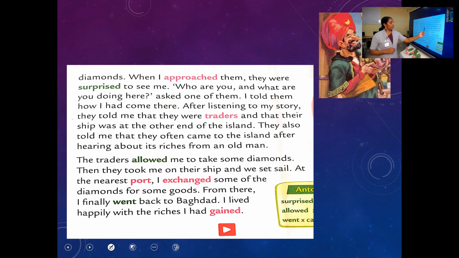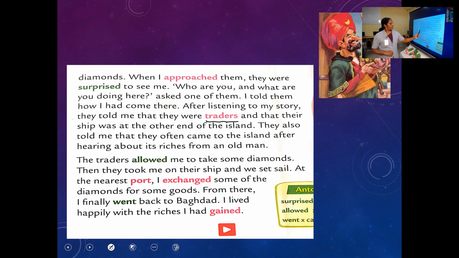So the traders means what? Traders means merchants. People who buy and sell things. So he told them his story. After listening to Sindbad's story, the merchants told him that their ship was at the other end of the island. So we are all merchants. Our ship is also waiting at the other side of the island.